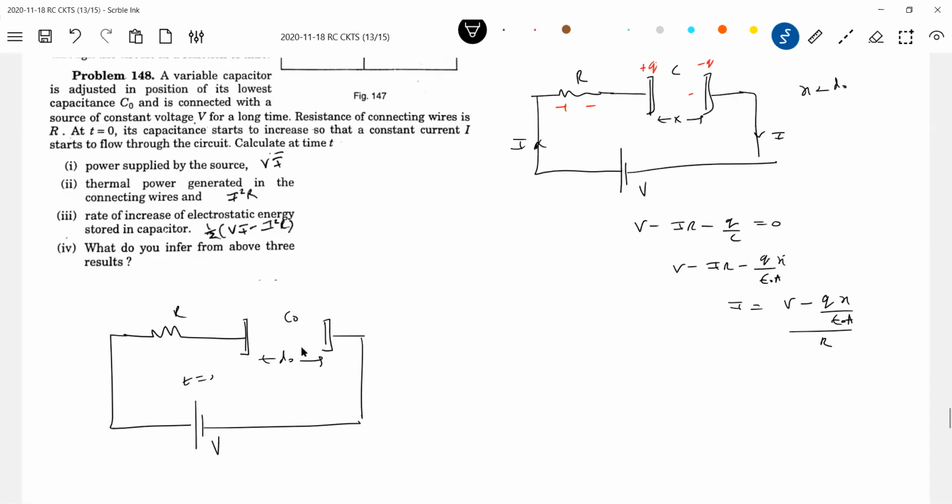Trying to guess a situation. Just assume that capacitance will increase. For capacitance to increase, the separation of the plates should decrease. Its capacitance starts to increase, so a current I starts to flow through the circuit. There's no external agent, so definitely there is a force of attraction between the plates.